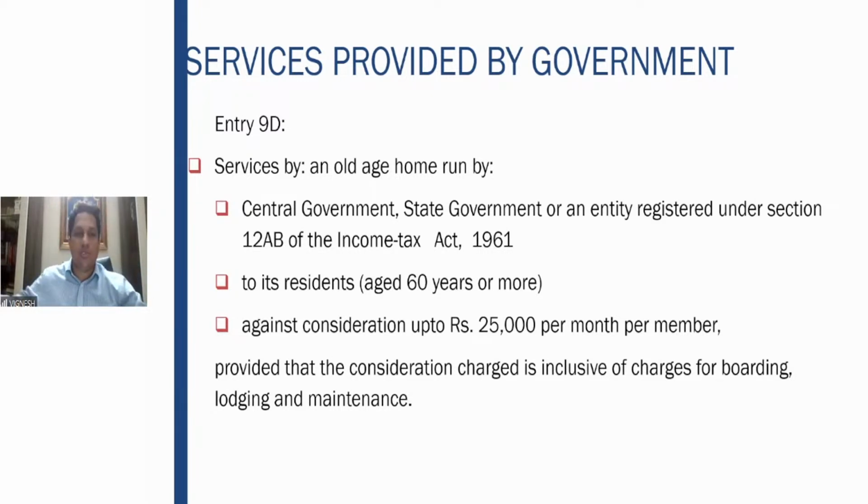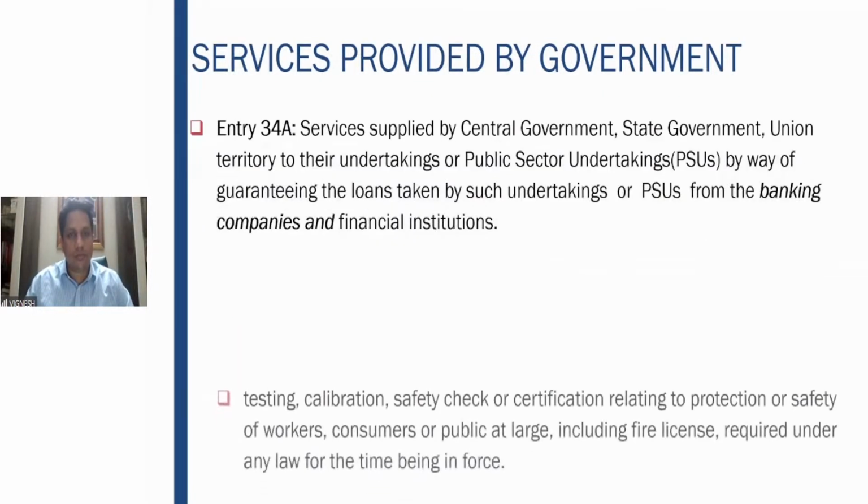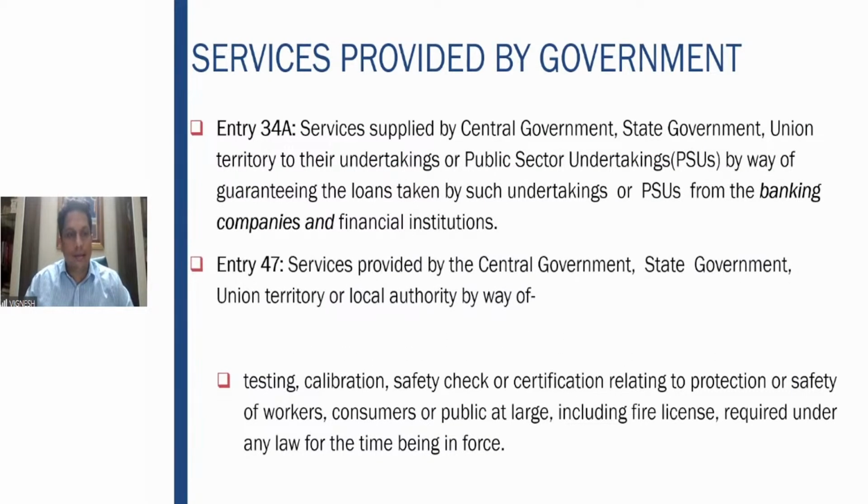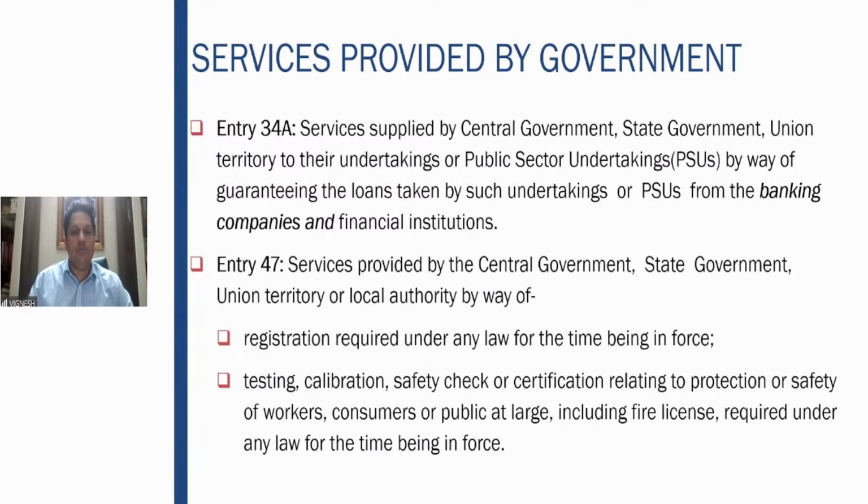These services should be provided to residents aged 60 years or more, against consideration up to rupees 25,000. So the maximum consideration you can charge is up to rupees 25,000 per month per member, provided the consideration includes boarding, lodging, and maintenance. Whatever consideration you are charging includes the boarding, lodging, and maintenance. Fine, I hope this point is clear.